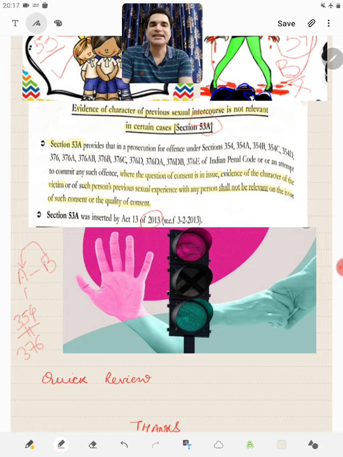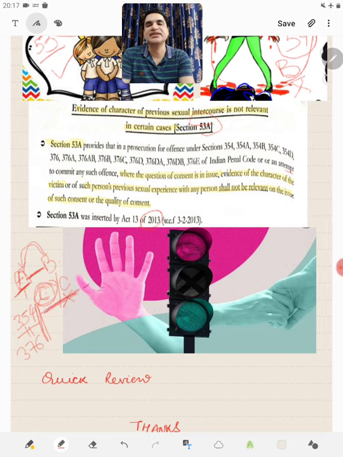Now suppose A says that the question is whether it was with consent or whether the consent was not there. That is, if sexual activity takes place between A and B, and B accuses A of rape, and A says that she had given consent, B denies it.